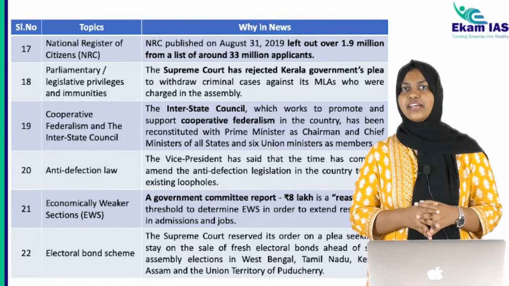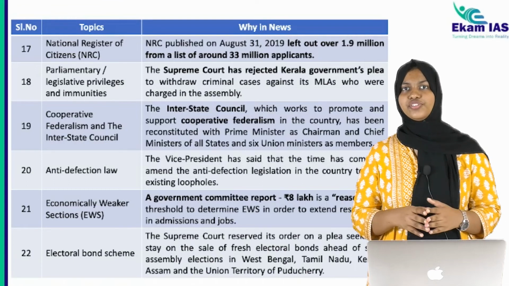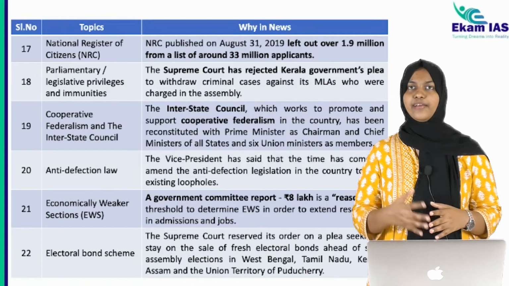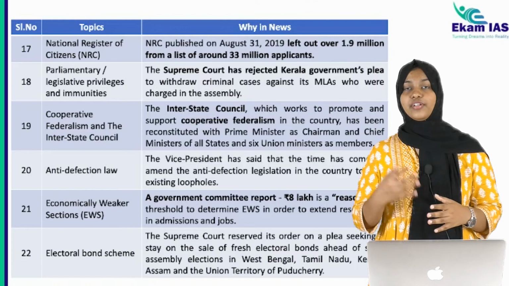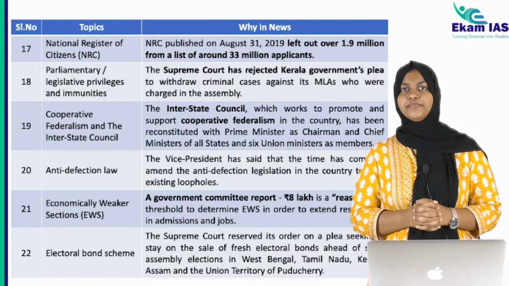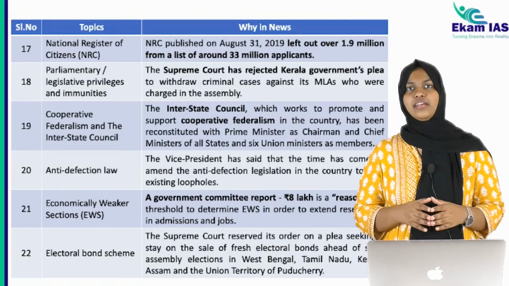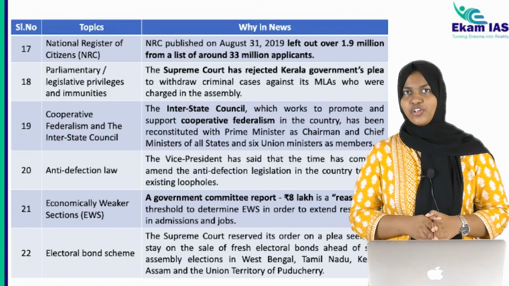This was a question asked by the Supreme Court to the central government. Because of this issue, we have to know regarding the EWS, the EWS quota, the reservation, the income criteria, and the constitutional amendment regarding the EWS. All those things are covered under this topic.